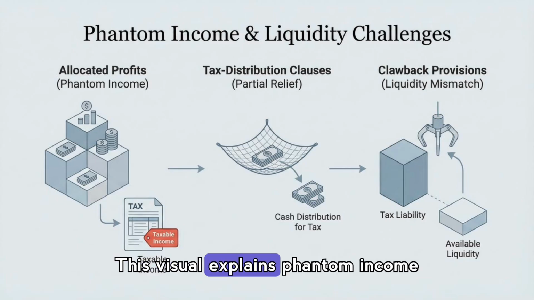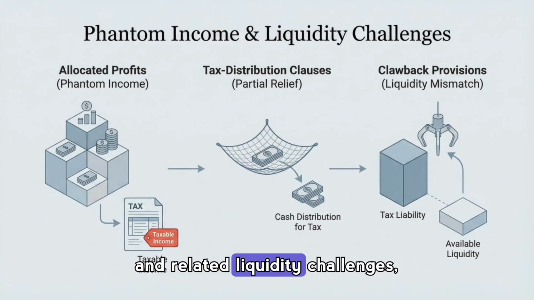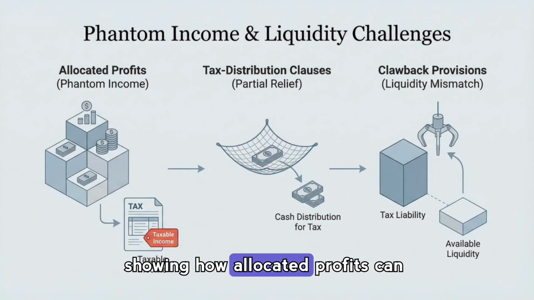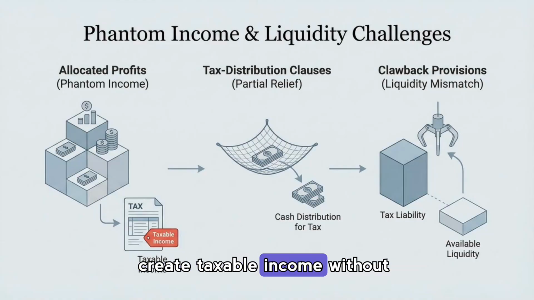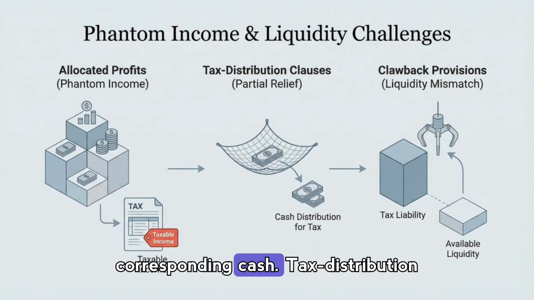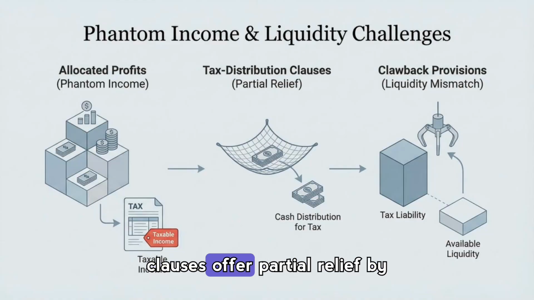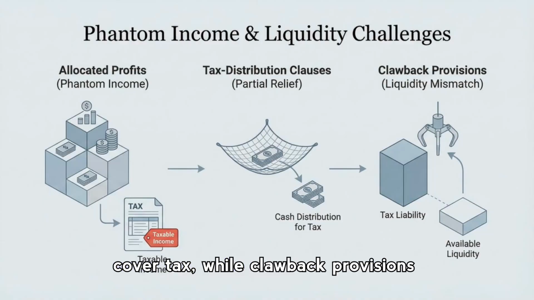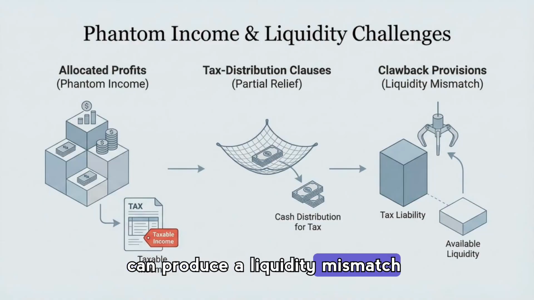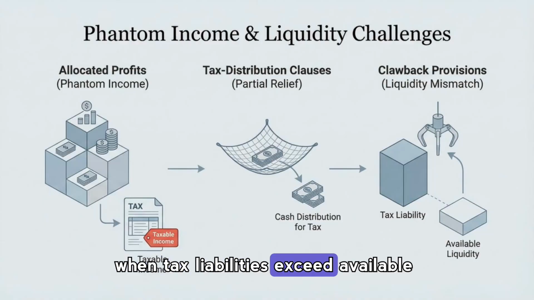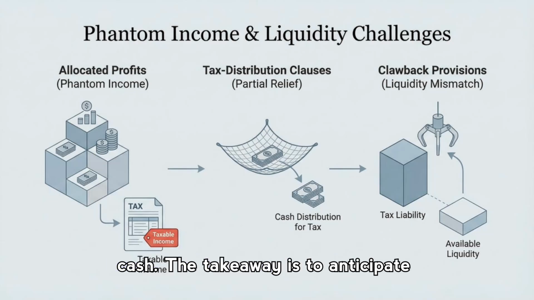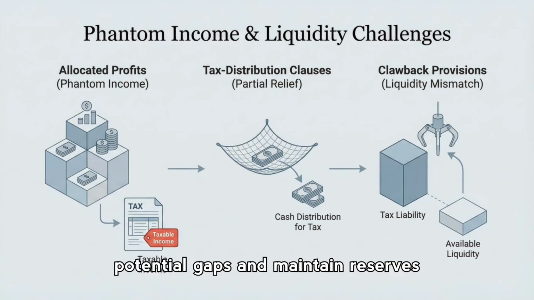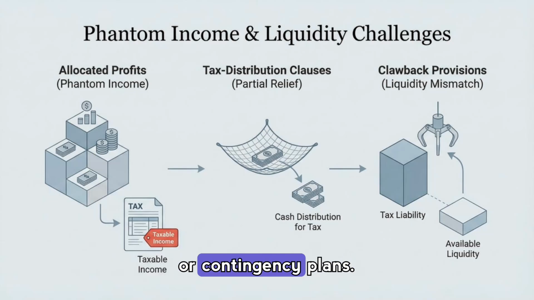This visual explains phantom income and related liquidity challenges, showing how allocated profits can create taxable income without corresponding cash. Tax distribution clauses offer partial relief by creating cash distributions meant to cover tax, while clawback provisions can produce a liquidity mismatch when tax liabilities exceed available cash. The takeaway is to anticipate potential gaps and maintain reserves or contingency plans.